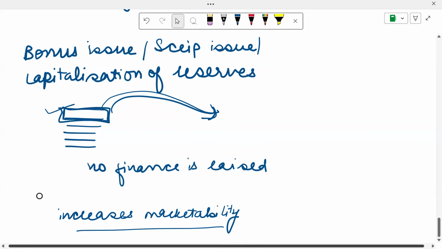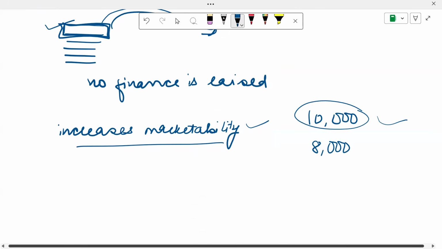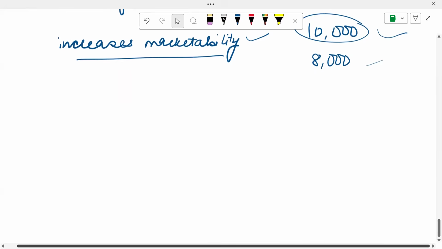So the share price actually goes down a little bit because now in the same market, more units are available. It increases the marketability when the share price is beyond a certain level. Let's suppose the share price earlier was 10,000 and now it has come down to 8,000. A lot of people who earlier could not spend 10,000 to invest would now be able to enter. This is how marketability gets increased.